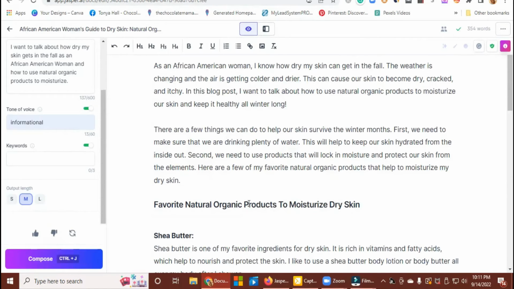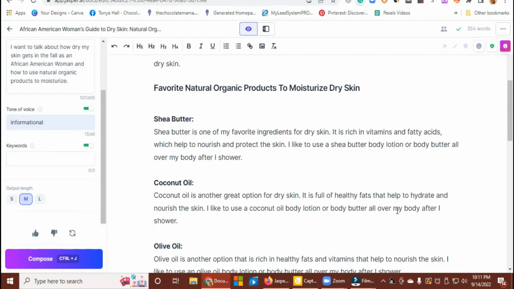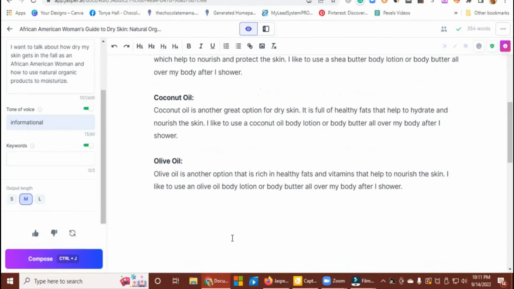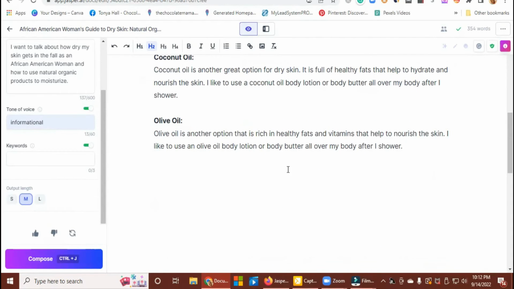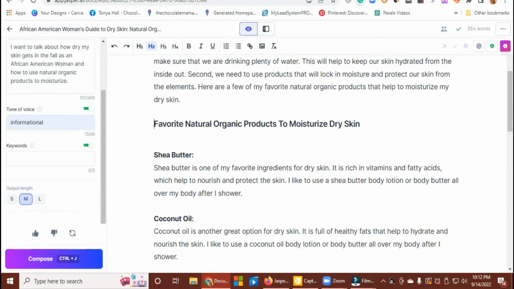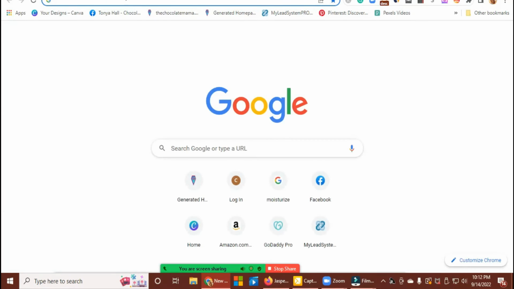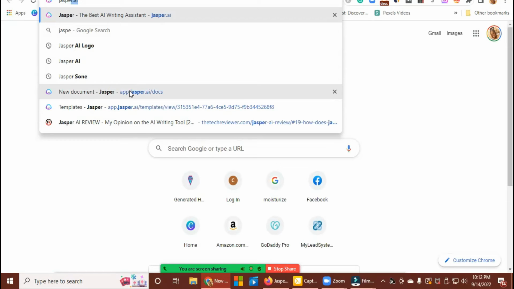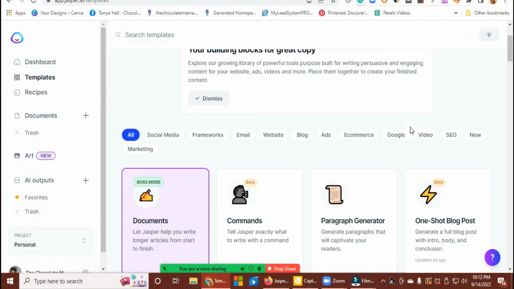But now I can come up with some other things that I want to talk about. So, like, favorite organic products to moisturize dry skin is the main H2. As you can see, it's the H2 title. But I can come up with some other titles, so I can go back in here and I'm going to open up another tab here. I can open up Jasper again, go into the docs and open up some more templates. So I want to work on some other things with it.